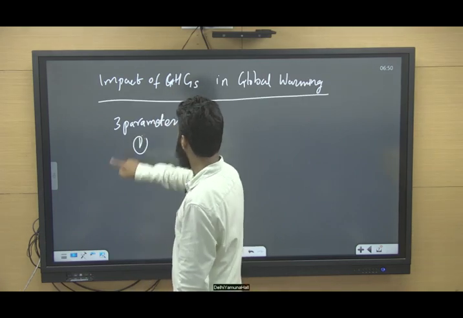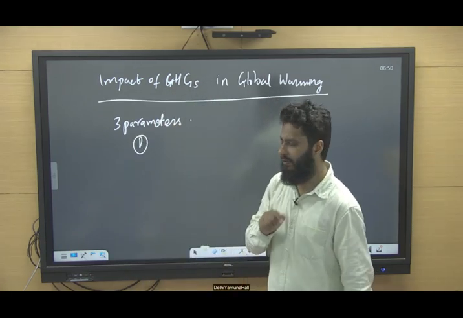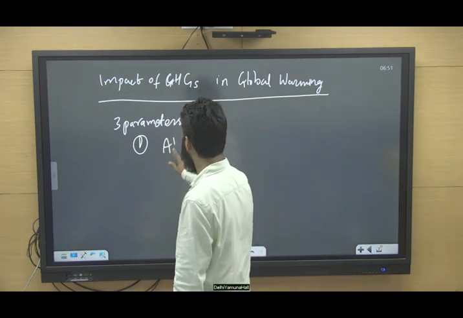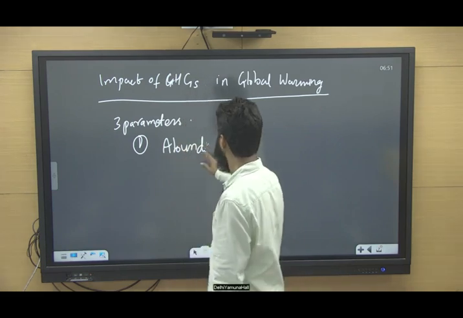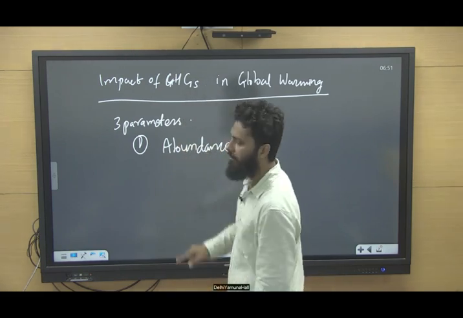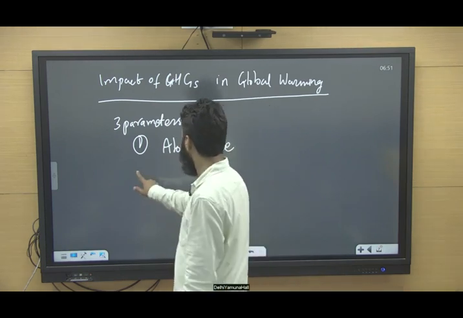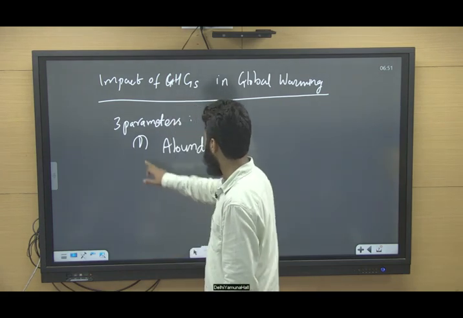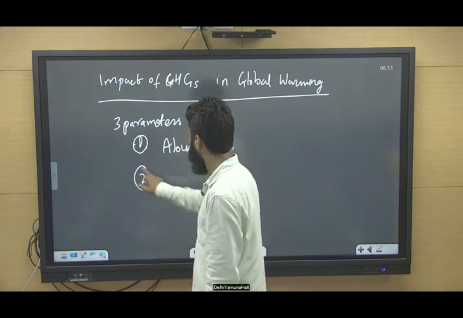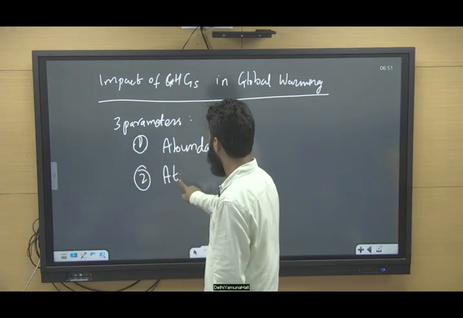Number one, first we will talk about the abundance of these greenhouse gases in the atmosphere. Number two, atmospheric lifetime.